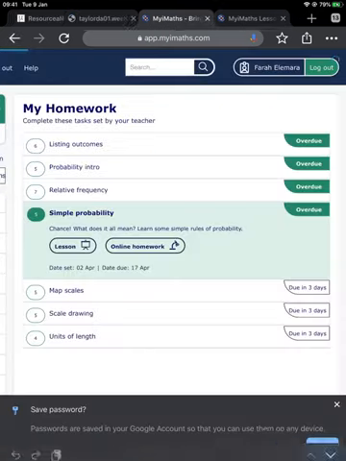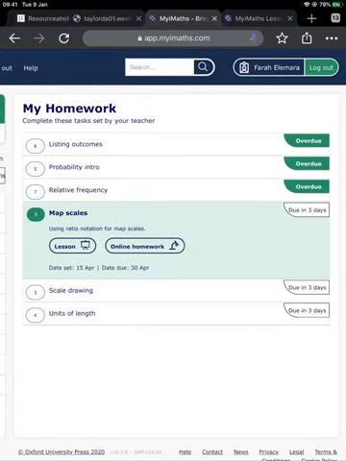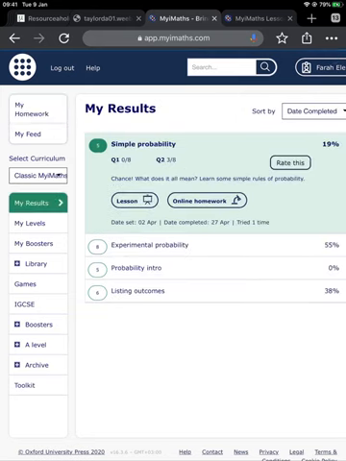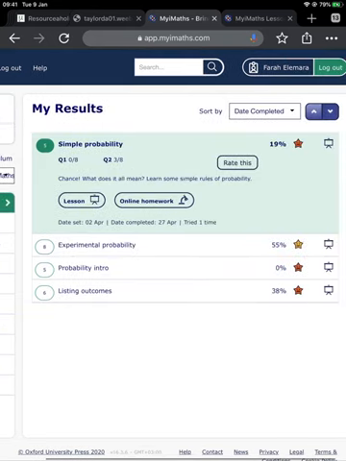Alternatively, let's suppose that I finished my homework and later on I think actually I can probably improve my score, or I want to see what I got. You need to click on My Results. On the left-hand side, you should see that it says My Results. The reason why you need to click on this is because, as you can see, the homework that I just completed, which I think was called Simple Probability, that's disappeared. So now I need to go to My Results, and I can see it here, and I can see that I only got 19% on this activity, which is not as good as I think I can.